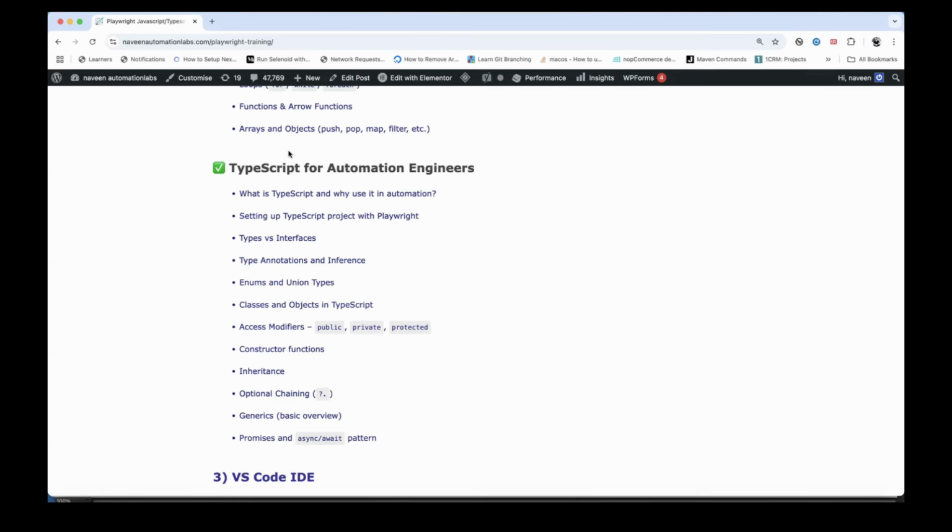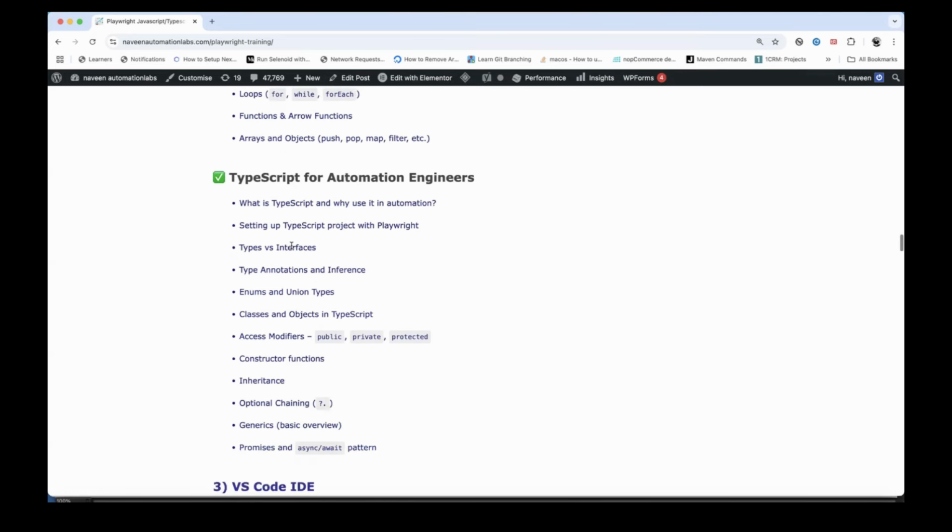So remember this thing: first we have to improve the basics of JavaScript, and then immediately after that, the TypeScript that we have to learn. TypeScript is more type oriented, just like we do it in Java, more object oriented as compared to JavaScript, and TypeScript is actually a wrapper on top of JavaScript. So if you are good in JavaScript, then it will be very easy for you to understand TypeScript as well.